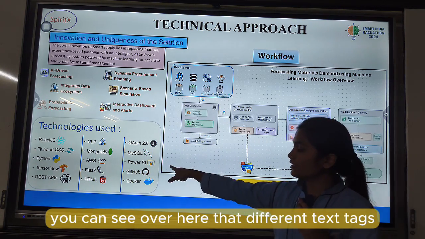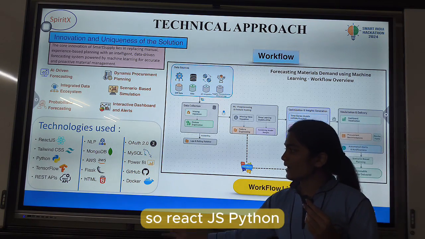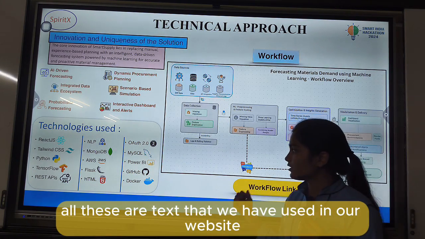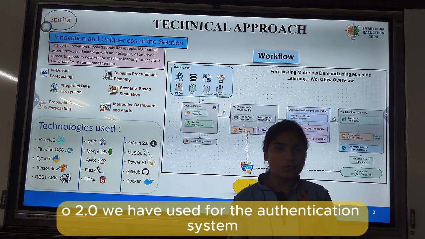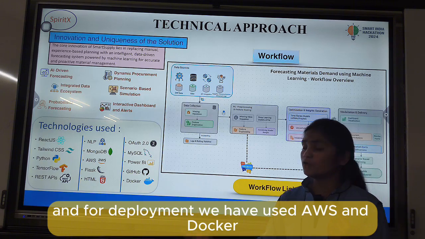You can see over here the different tech stacks: React.js, Python, all these are tech stacks we have used in our website. OAuth 2.0 we have used for the authentication system, and for deployment we have used AWS and Docker.